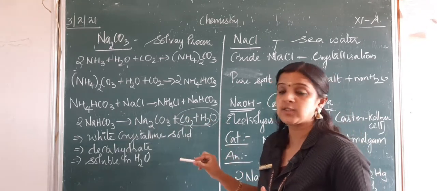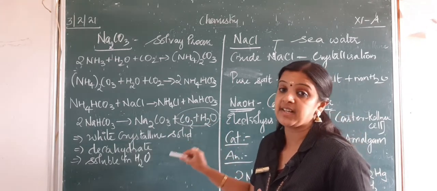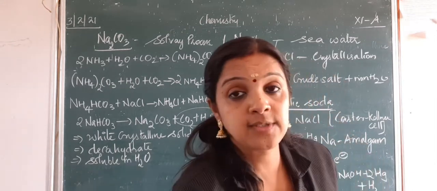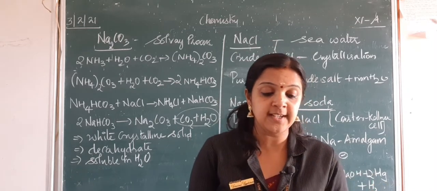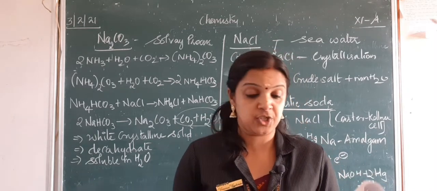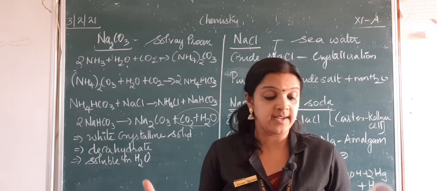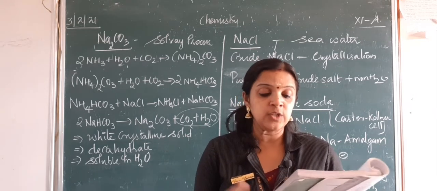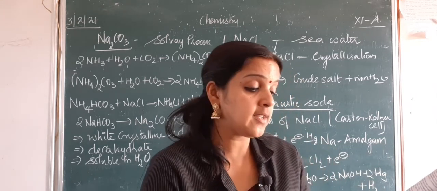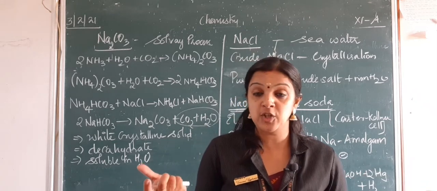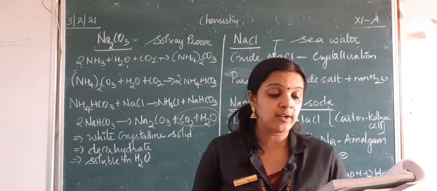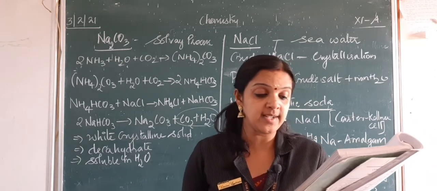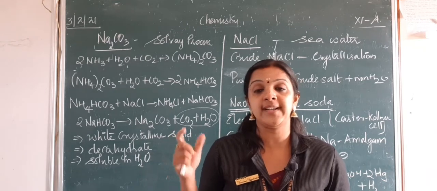This is a white crystalline solid and it is a decahydrate, where you have 10 water molecules in it, highly soluble in water. Some of the important properties: it is also called soda ash, because it is anhydrous and changes to a white powder when it becomes a monohydrate. Uses: it is used in water softening, in laundry, in the manufacture of glass, borax bead, and also in paper, paints, etc. And it is also an important laboratory reagent, for both qualitative and quantitative analysis.